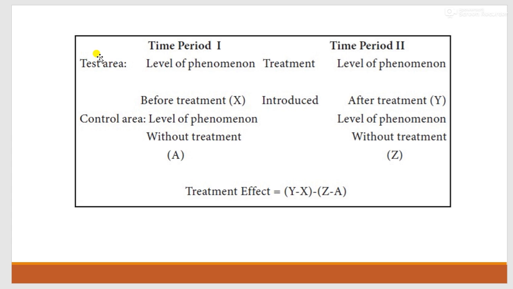In the test area or experimental group, the level of phenomena before treatment is X, then treatment is given, then the level of phenomena after the treatment will be Y. In the case of the control group or control area, the level of phenomena without treatment, A, is measured, and again after a certain period of time, though the treatment is not given, the same dependent variable is measured again, that is Z. So treatment effect is equal to (Y minus X) minus (Z minus A).